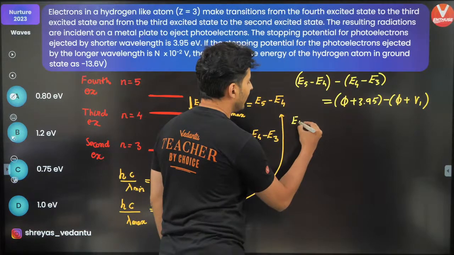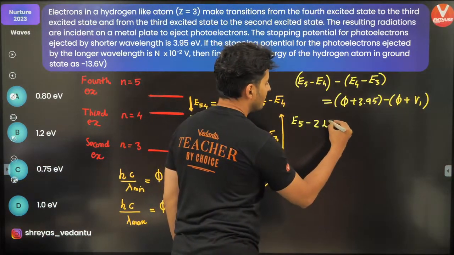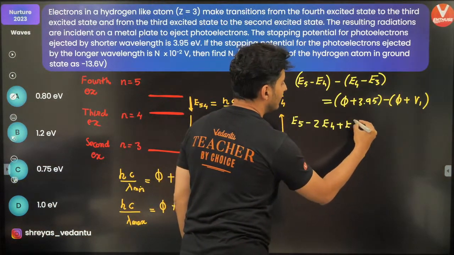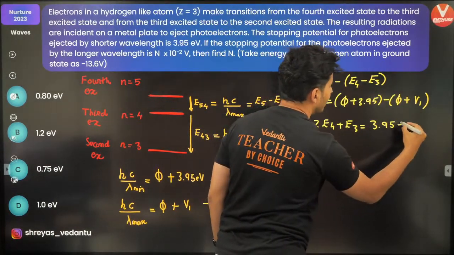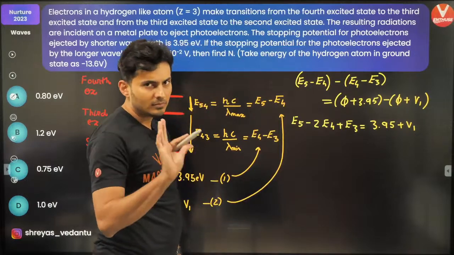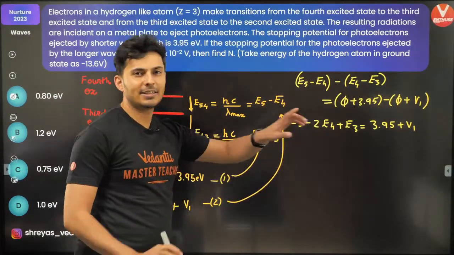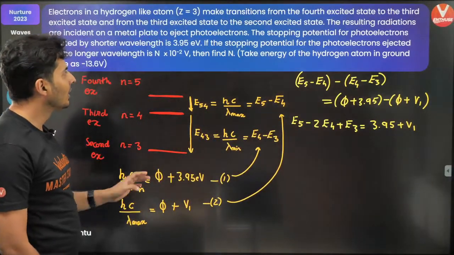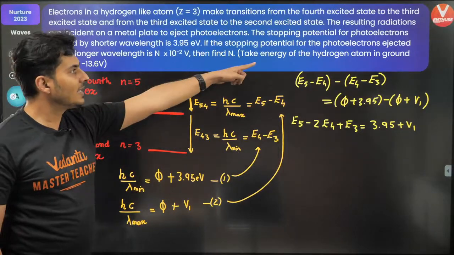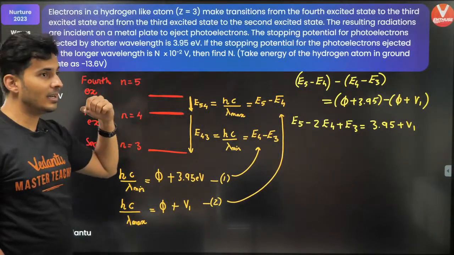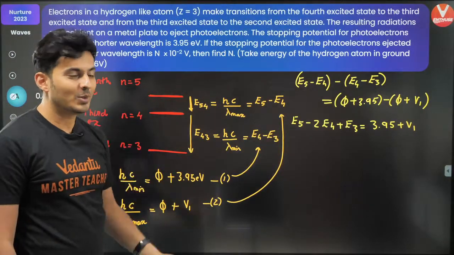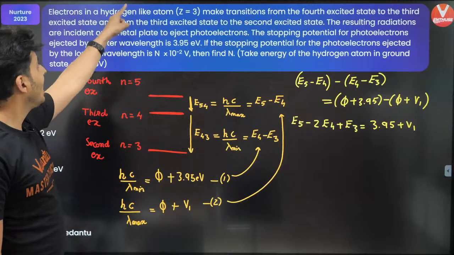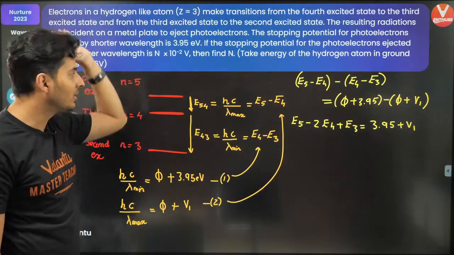You will get E5 minus 2 times E4 plus E3, which will be 3.95 plus V1. Now these numbers can be easily found out. I'll tell you how. Because we know it is like a hydrogen atom, and the hydrogen atom has an energy of minus 13.6 electron volt in the lowest state. And this is a hydrogen-like atom with Z equal to 3.